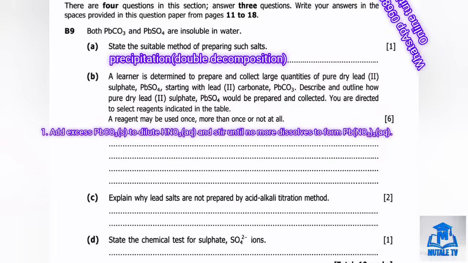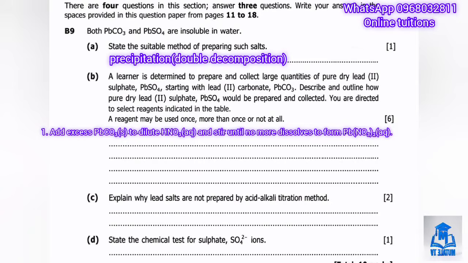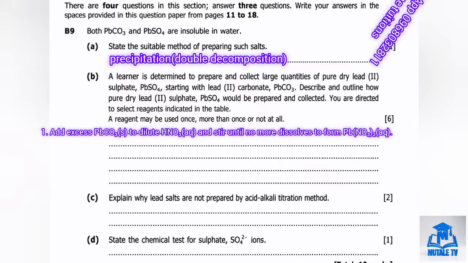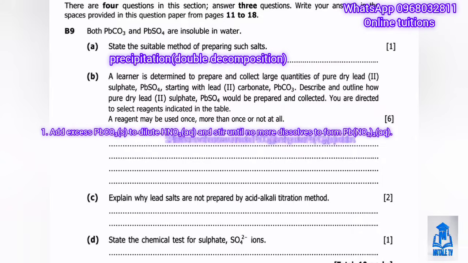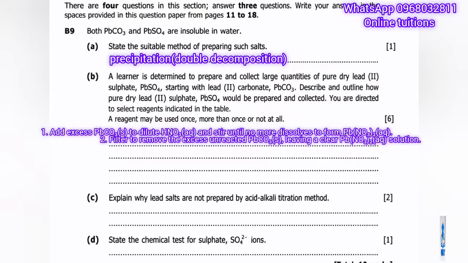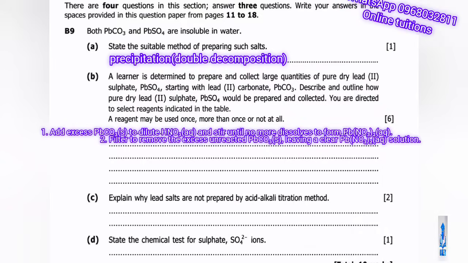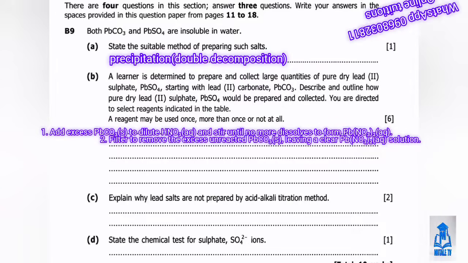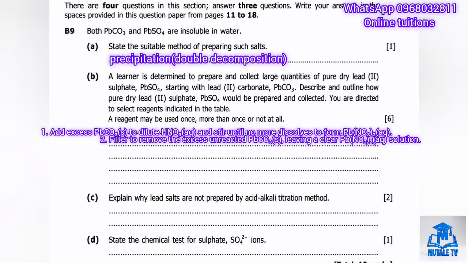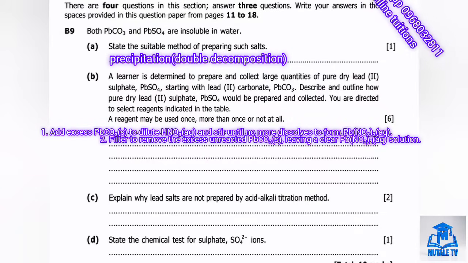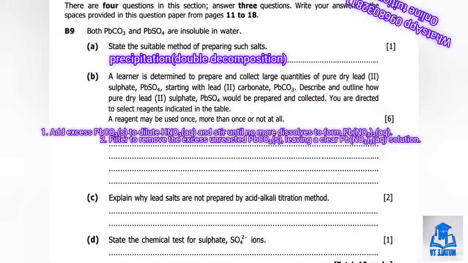Add excess lead carbonate solid to the dilute nitric acid and stir until no more dissolves, forming a solution of lead nitrate. Step 2: filter the mixture to remove the unreacted excess lead carbonate. Since we added it in excess to make sure that all the acid was used up, this leaves us with a clear filtrate of lead nitrate solution.